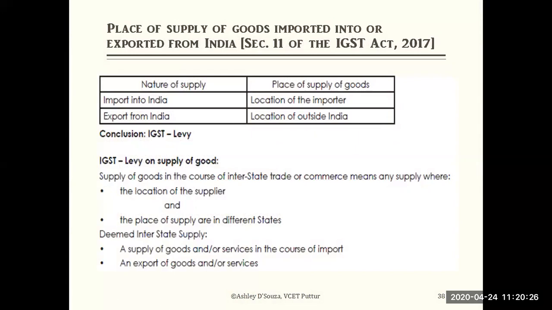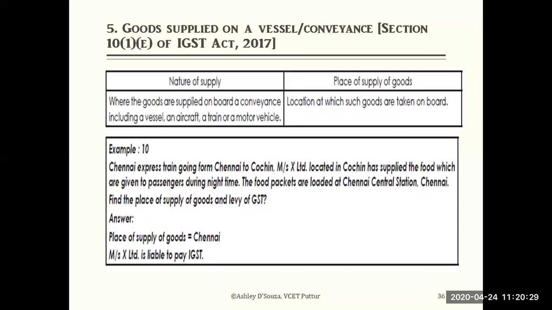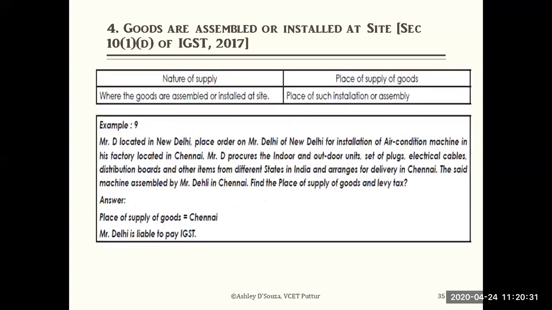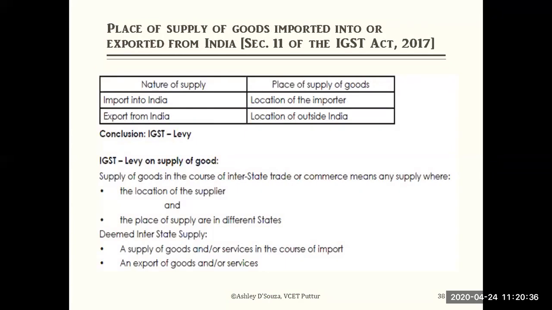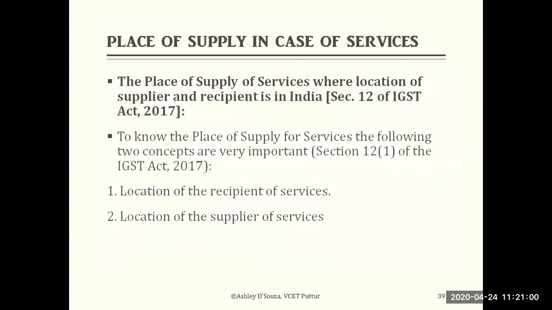We discussed up to here, and we were about to start. These sections we discussed were the 6 different ways to find the place of supply. And those not covered previously will come separately: import into India and export from India, which is considered the place of supply. If it is import into India, the location of the importer; for export, the location outside India. So IGST will be levied. Okay, so this we discussed, and the next is place of supply in case of services.